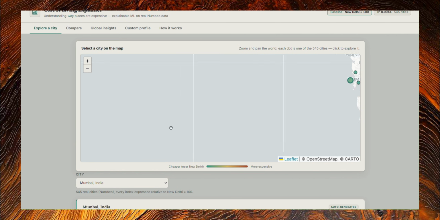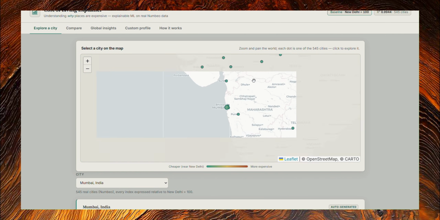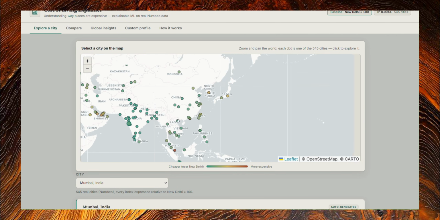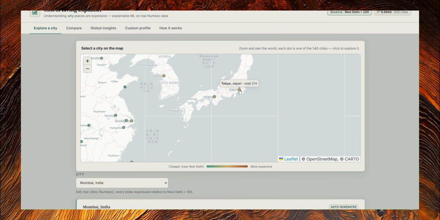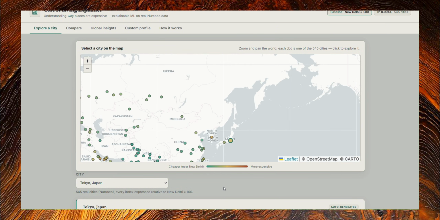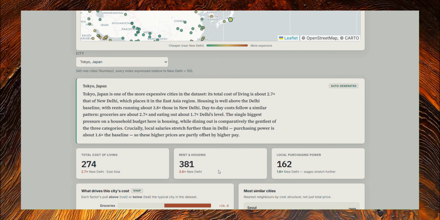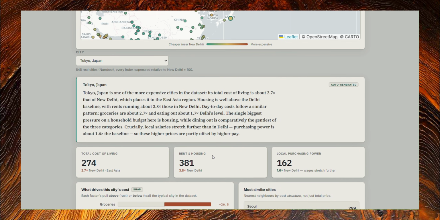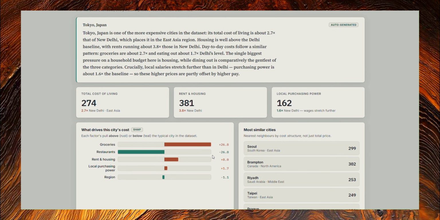Now, let's go for a more international comparison where we take Tokyo and Delhi. So, Tokyo is one of the more expensive cities in the dataset. It is 2.7 times that of Delhi, which places it in the East Asia region. If we look at the stats, we can see that wages stretch further. Now they are 1.6 times that of Delhi, and rent and housing is 3.8 times. If you scroll below, you can see the sharp comparisons over here as well.